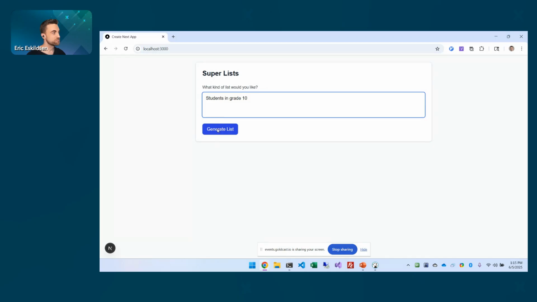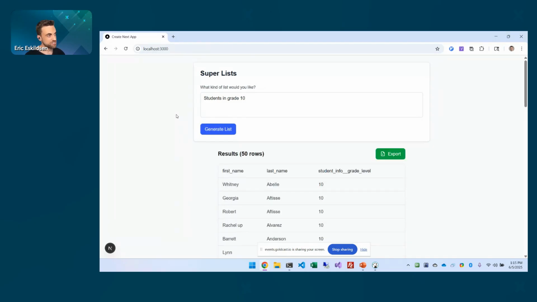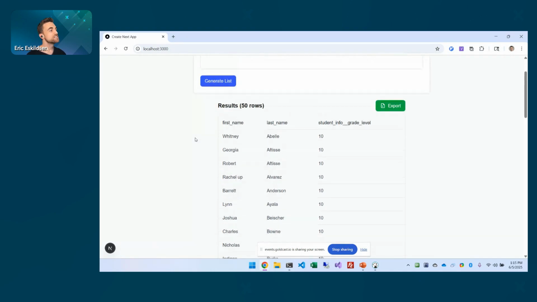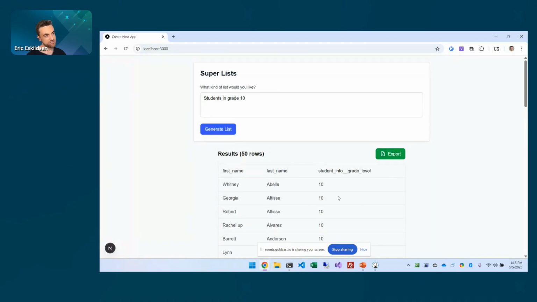students in grade 10. So click generate list, and what it's doing is it goes out to Claude AI and sends it everything, and then we come back with a list. And again, we have the export button. And this is really, we could send this through all kinds of places. This could go to a pipeline in Power Automate. This could go to a server. Right now, we just have the export button for the demo. But this is something that you could really put anywhere and have it go into some data pipeline.